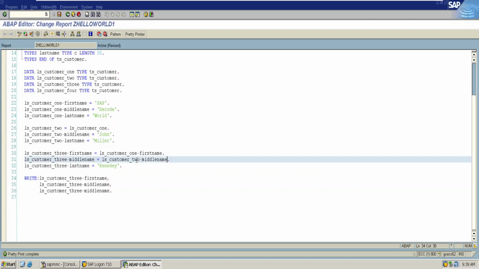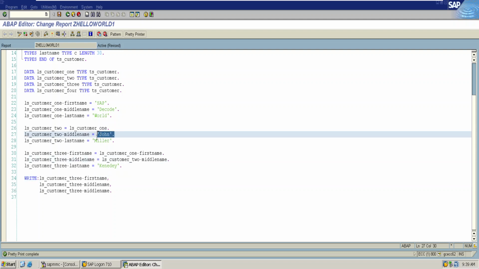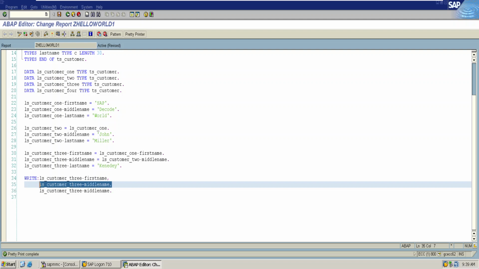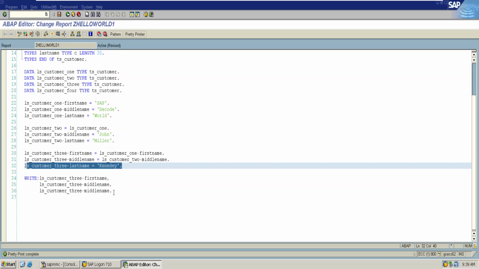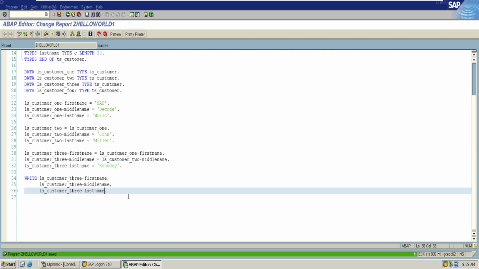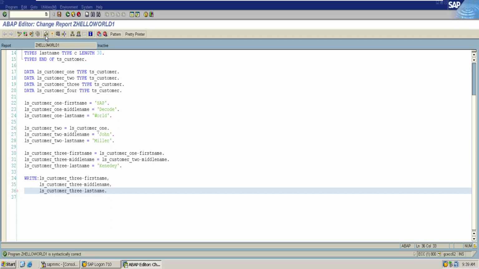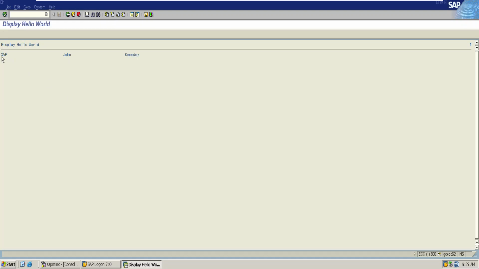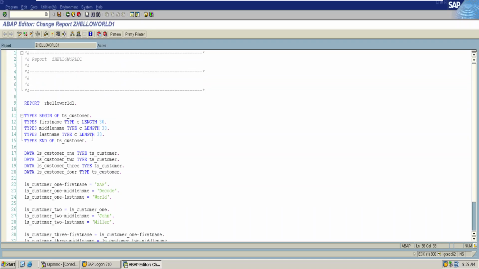Then middle name of 2 is John, so John will be copied to middle name of customer 3, and then I have assigned the value of Kennedy to the last name. Let us check for any syntactical errors, activate it and then execute. So SAP John Kennedy.